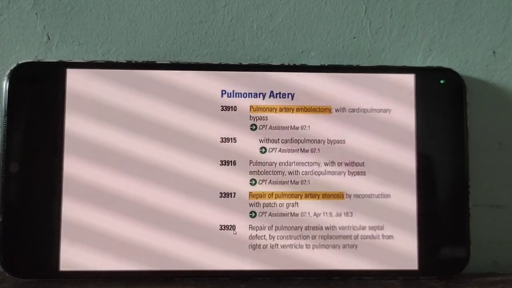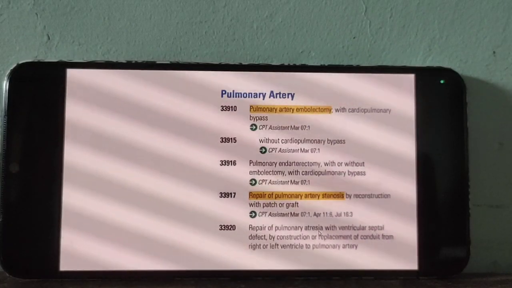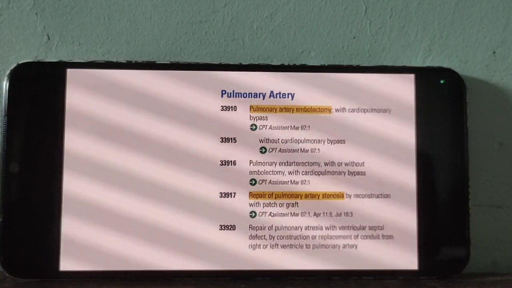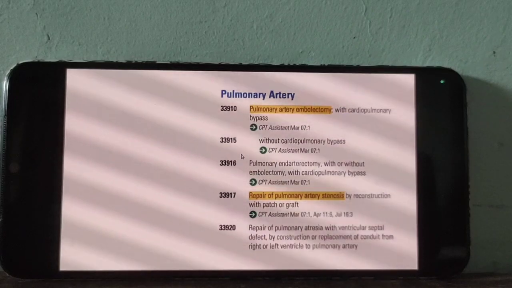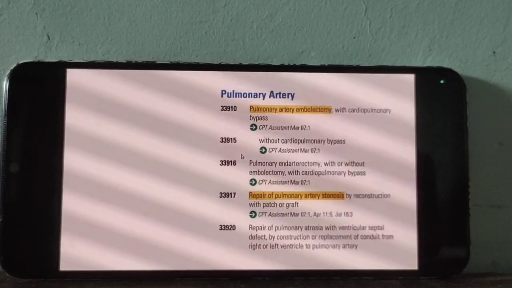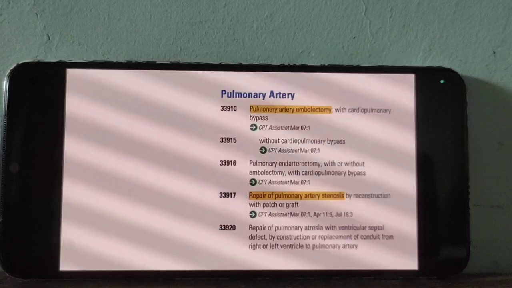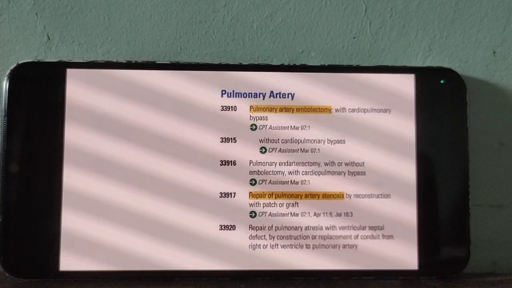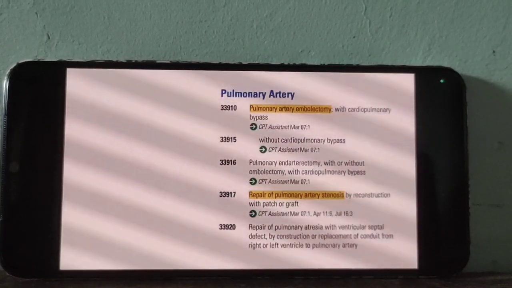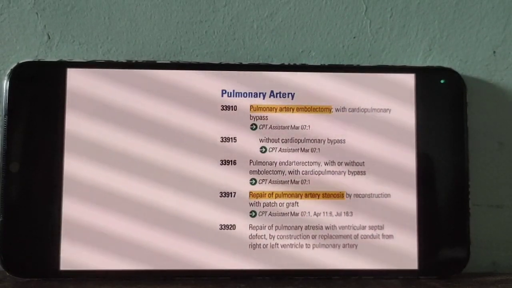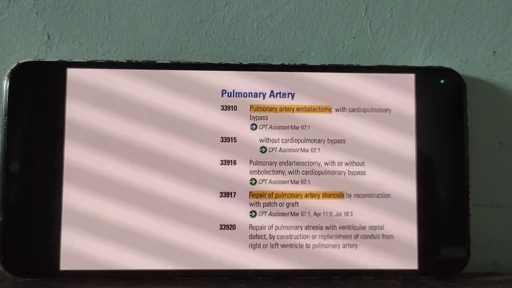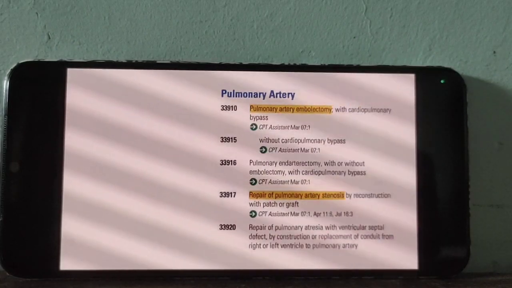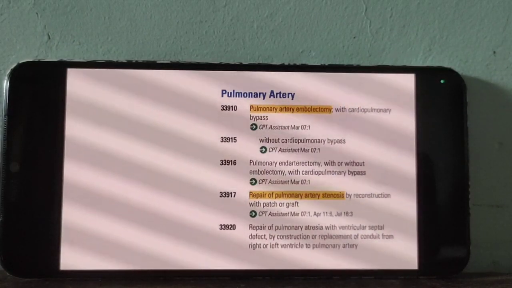Then 920 for atresia. What is the meaning of atresia? Take a note: atresia means lack of normal opening. A fistula means an abnormal opening. For pulmonary atresia, go for 33920. So pulmonary atresia is the key term.